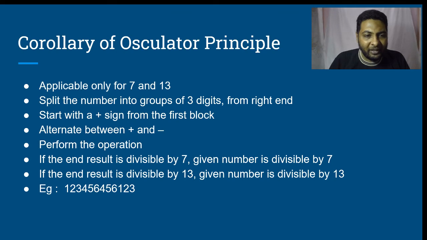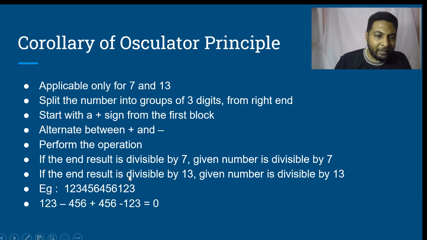For example, if I take 1, 2, 3, 4, 5, 6, 4, 5, 6, 1, 2, 3, I split it as 1, 2, 3, then 4, 5, 6, then 4, 5, 6, then 1, 2, 3. Start with a plus sign. So plus 1, 2, 3, minus 4, 5, 6, plus 4, 5, 6, minus 1, 2, 3. The result is 0. 0 is divisible by 7.